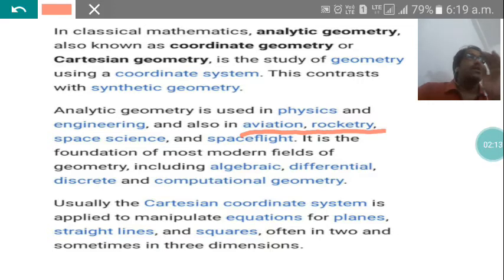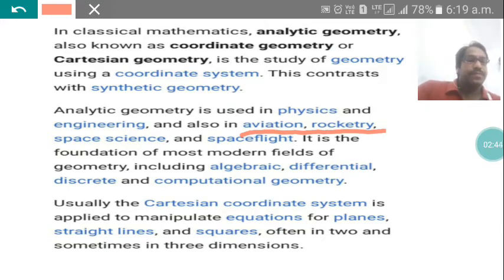In this way, two planes can never come in the same direction or on the same line. Here the coordinates are working and they help us to make planes fly in the sky very smoothly. Like rocket and space science also, when our satellites are revolving, we know the coordinates of where exactly the satellite is, because many satellites are there, so we have to find the location. So in that, coordinate geometry is always working.